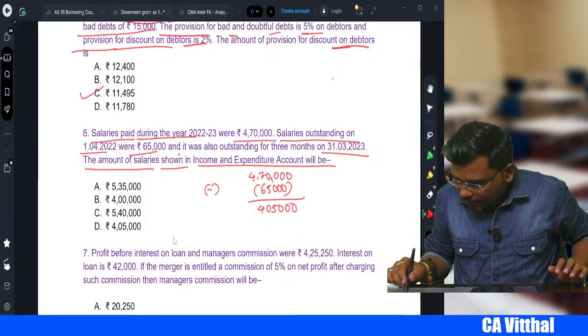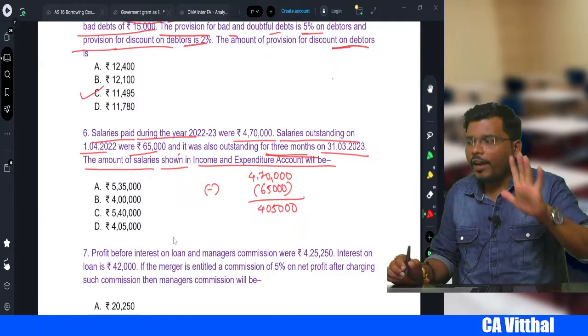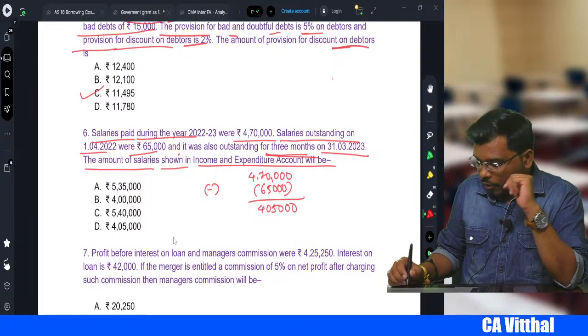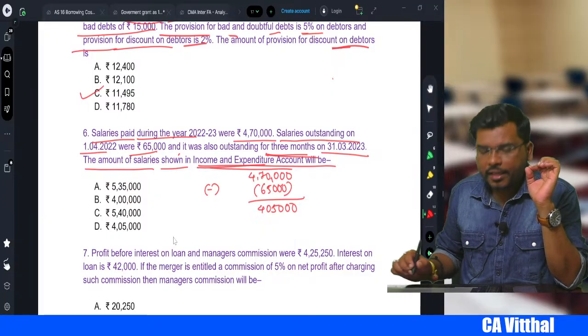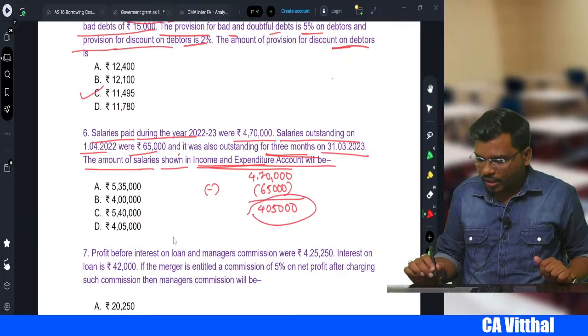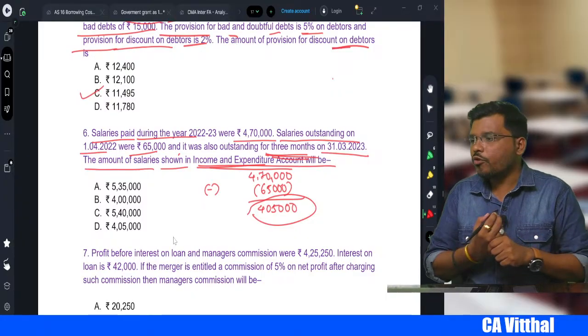But they said 3 months' salary was outstanding. That means this 4,05,000 we paid for how many months? 9 months only, right? But in the income and expenditure we need how many months' salary? 12 months. And this is only for 9 months, because 3 months' salary is outstanding, they clearly told. So how to calculate 12 months' salary, sir?